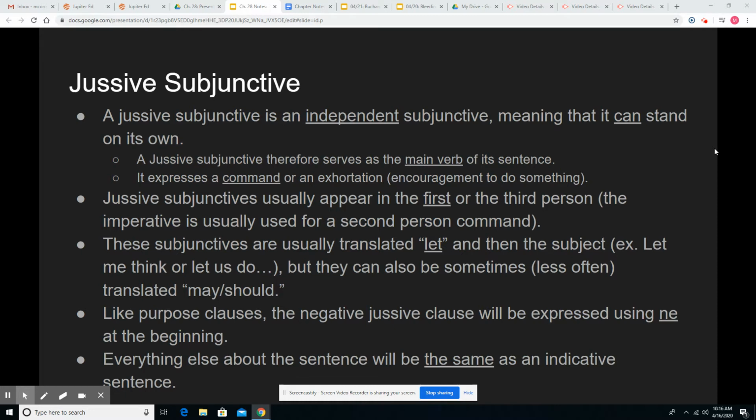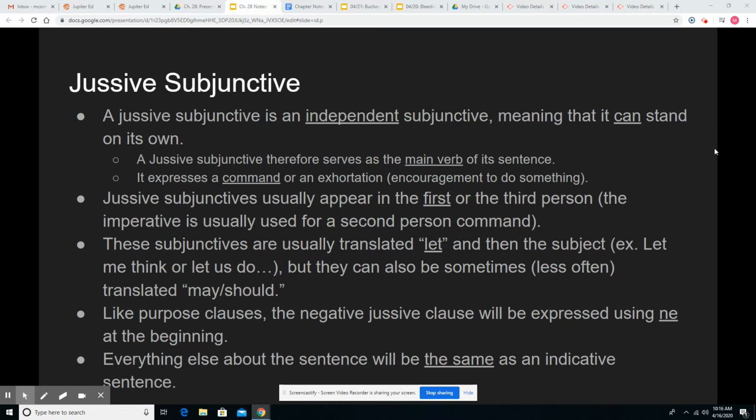A jussive subjunctive is an independent subjunctive, which is different from a purpose clause, which is a dependent subjunctive. And it means that it can stand on its own. So the jussive subjunctive, therefore, serves as the main verb of its sentence. Whereas the purpose clause needs a main verb to go along with it before the ut or the ne, the jussive subjunctive does not. It's going to be the main verb in and of itself.